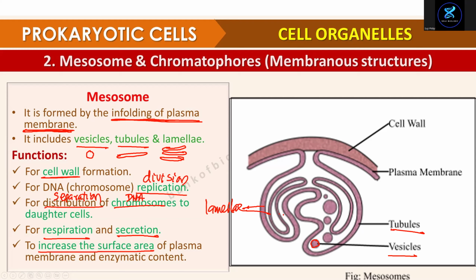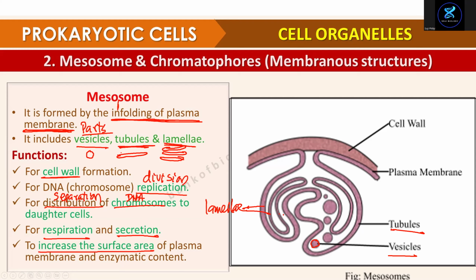So what is mesosome? Mesosome is an infolding of plasma membrane, folded inside. What are the parts of the mesosome? Vesicle, tubule, lamellae.